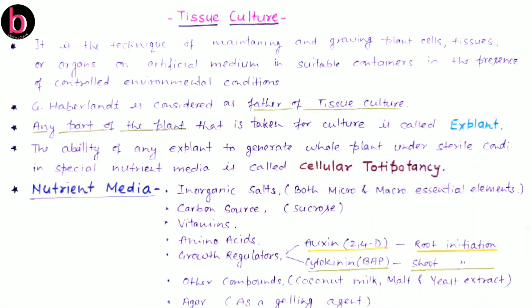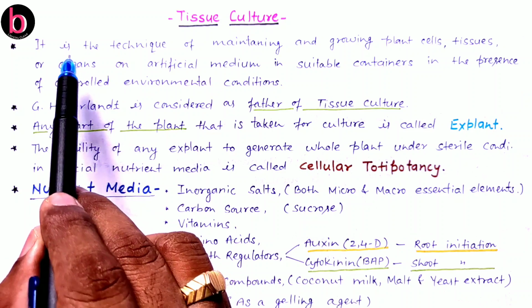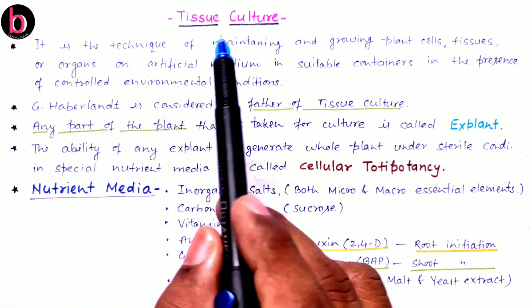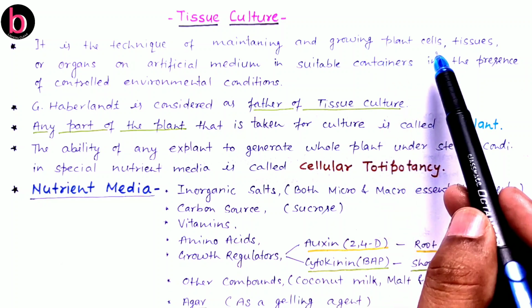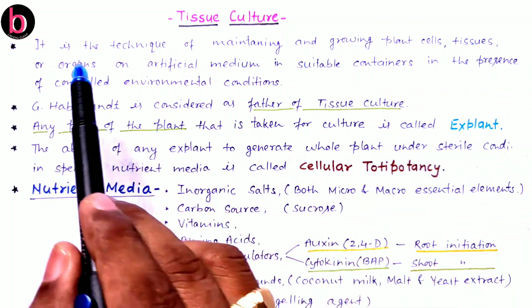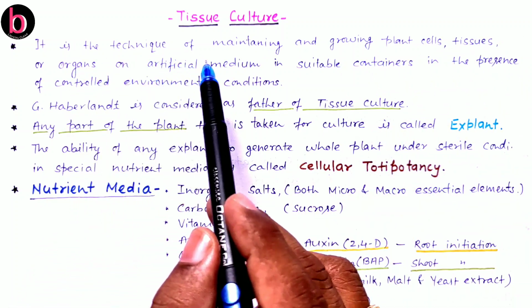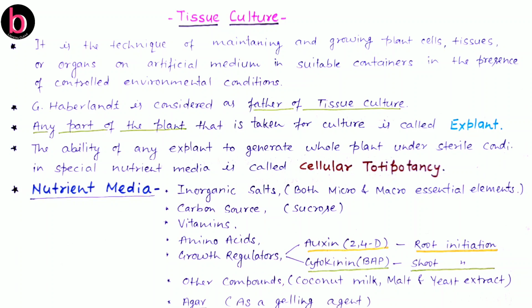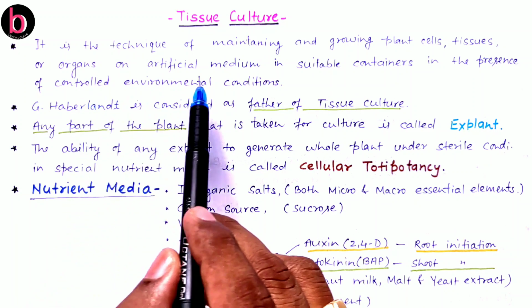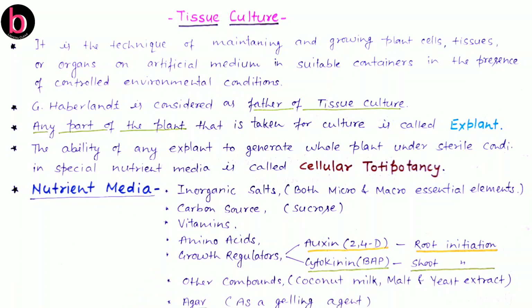Hello friends, in this video lecture we will discuss plant tissue culture. So first, the definition, as given here. Plant tissue culture is a technique of maintaining and growing plant cells or tissues or organs on an artificial medium in suitable containers in the presence of controlled environmental conditions.